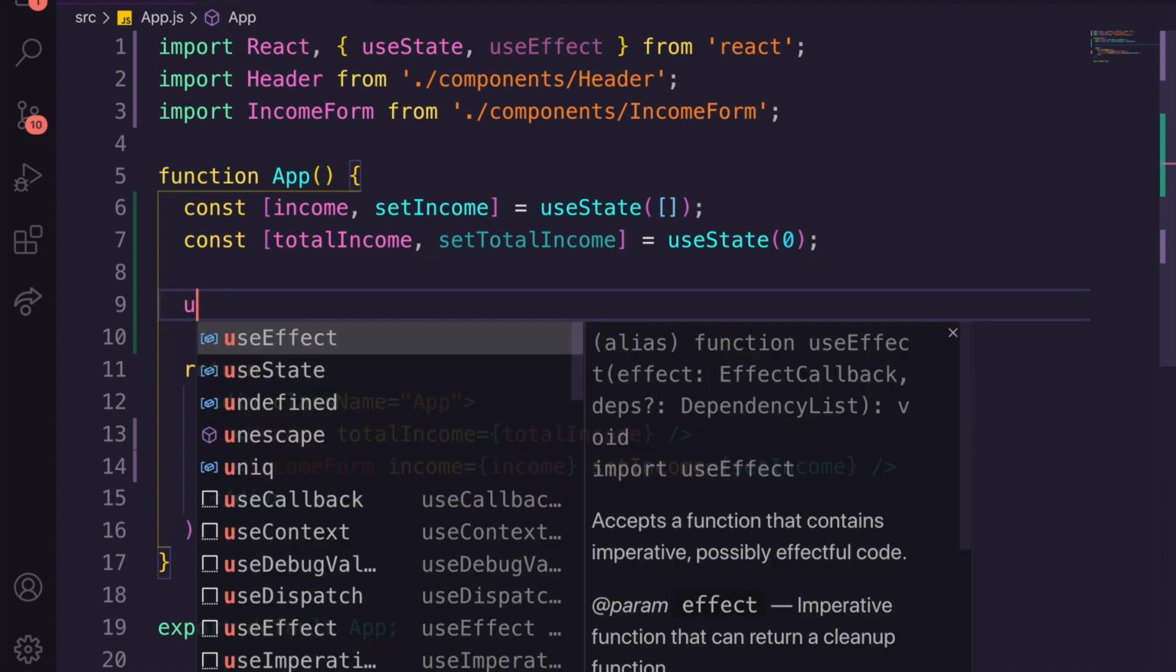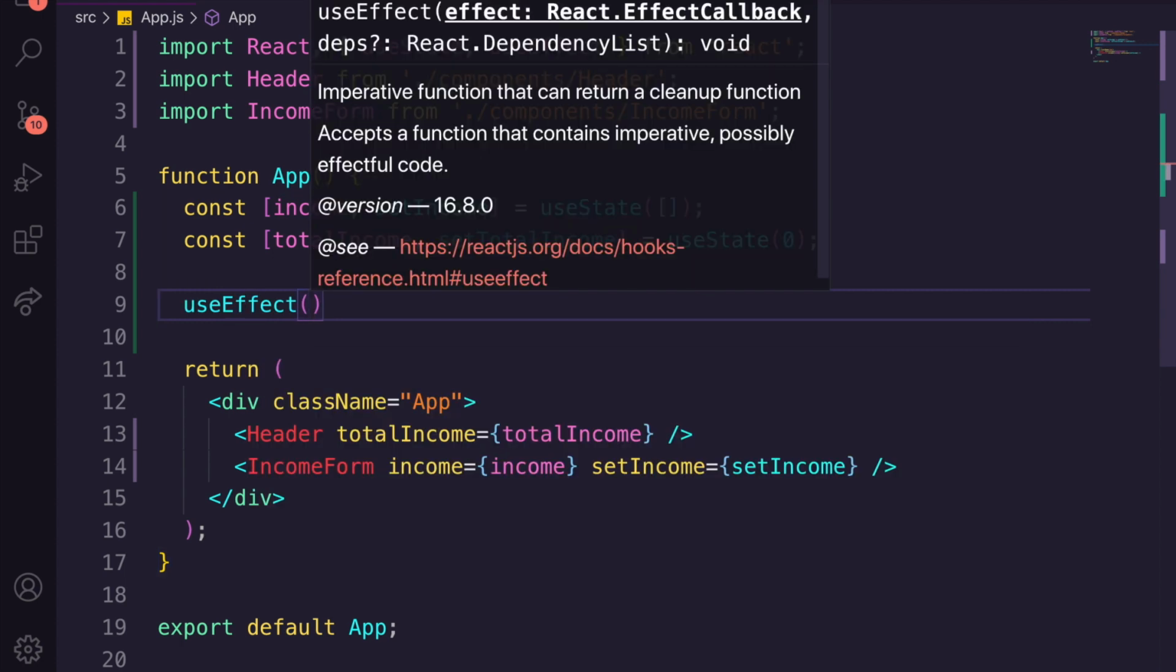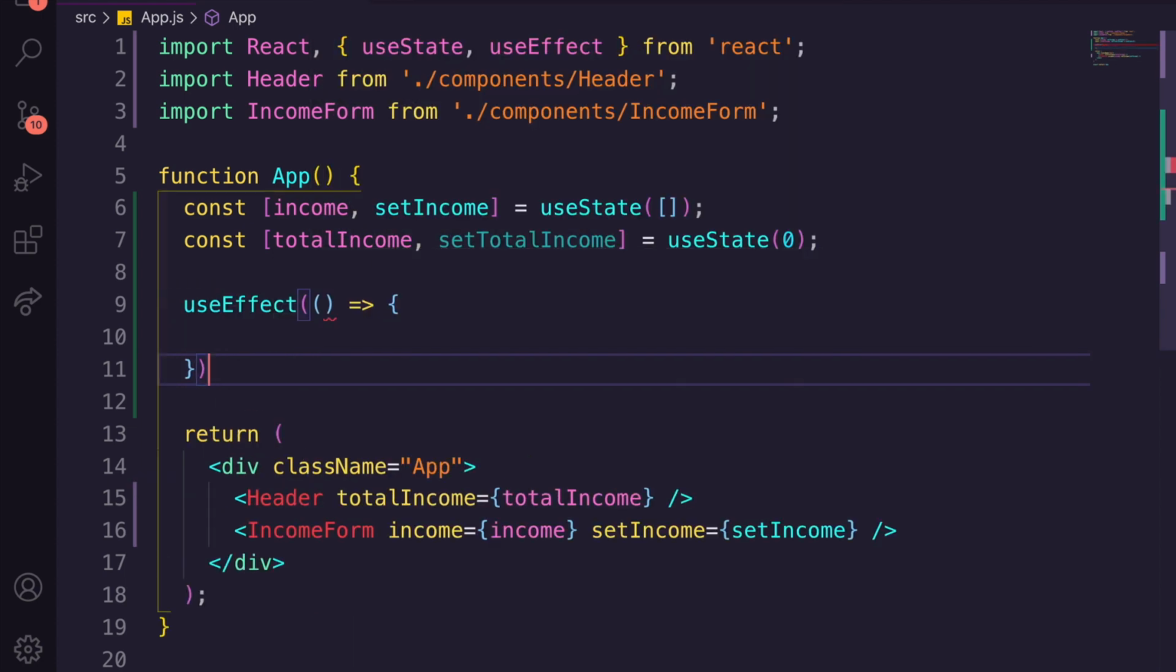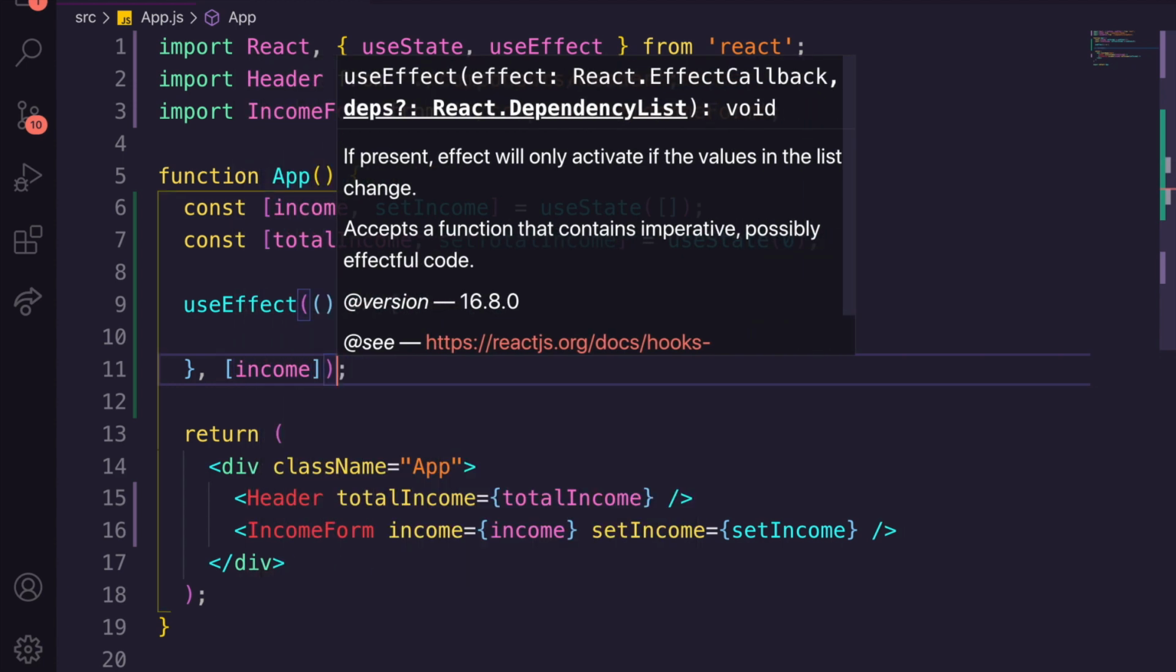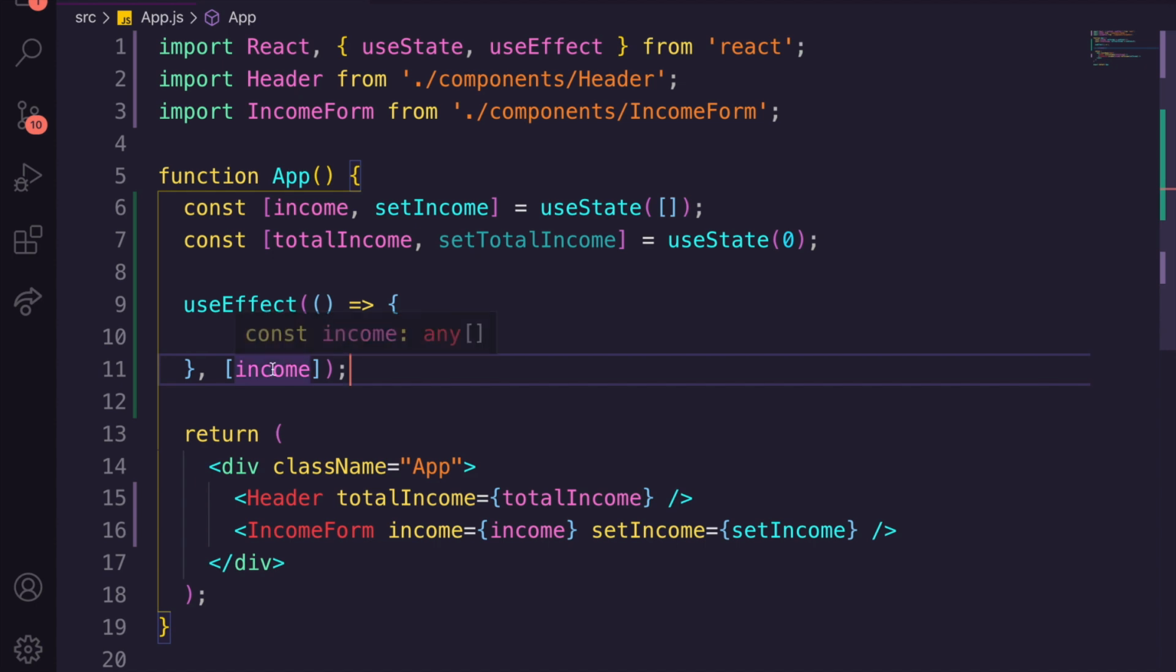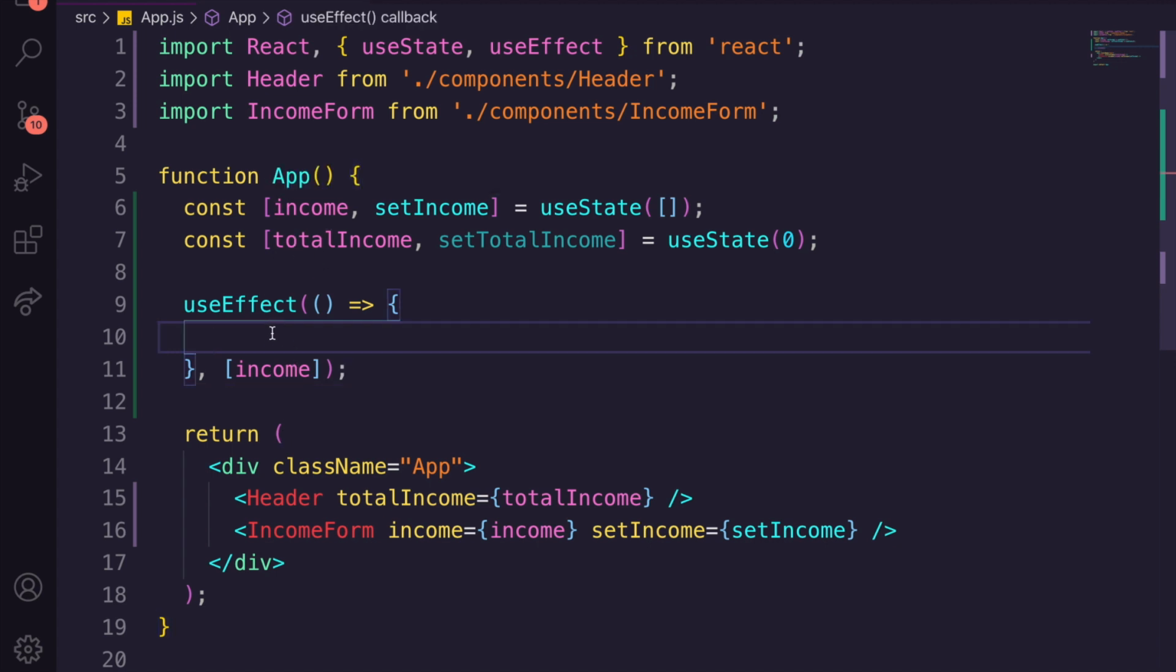And then we're going to use an effect for this. And we're going to pass through an arrow function. And at the end of this, we're going to pass through an array, and the array is going to have income in it. What the array says is only call useEffect when it first starts and also when income changes. So once this income here changes, we're going to update our useEffect.